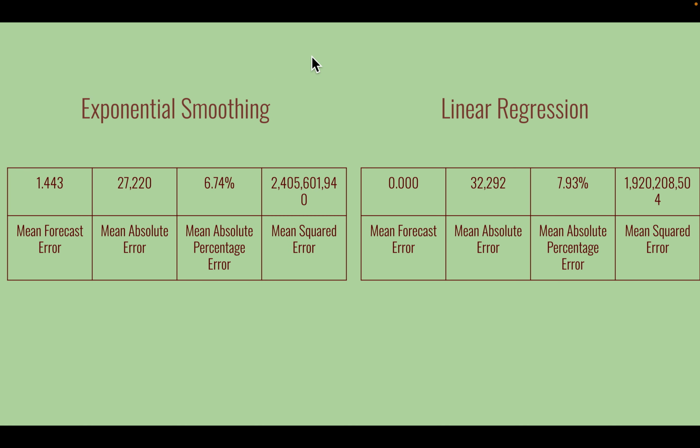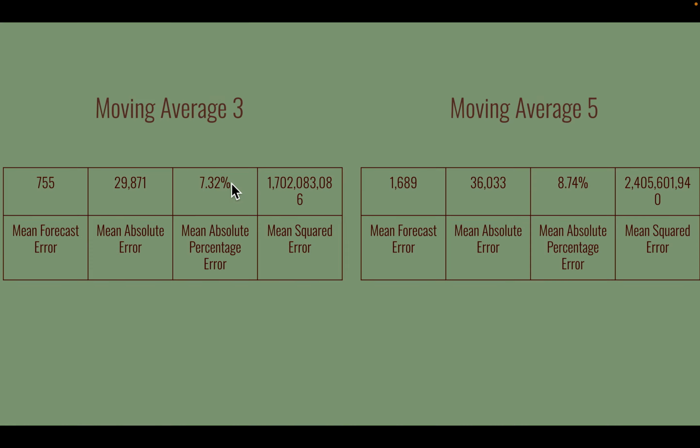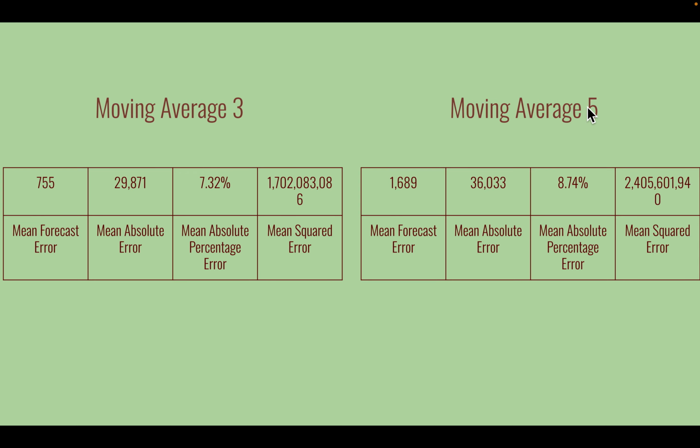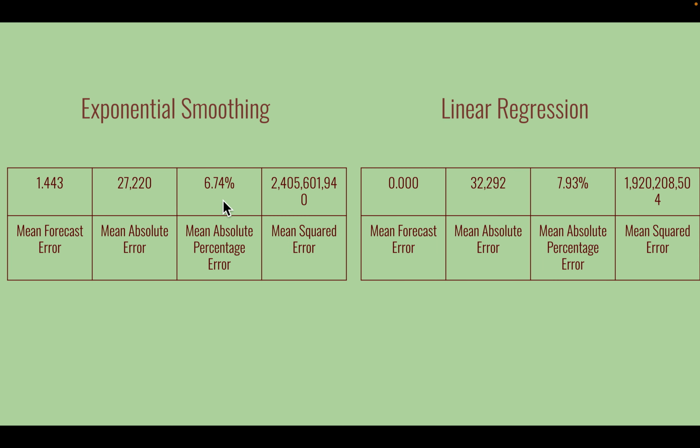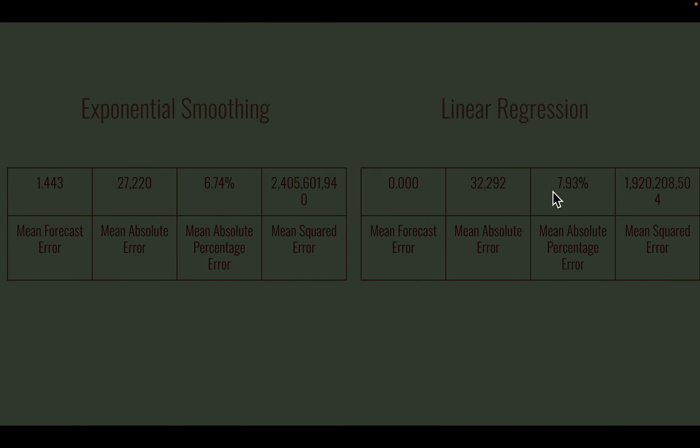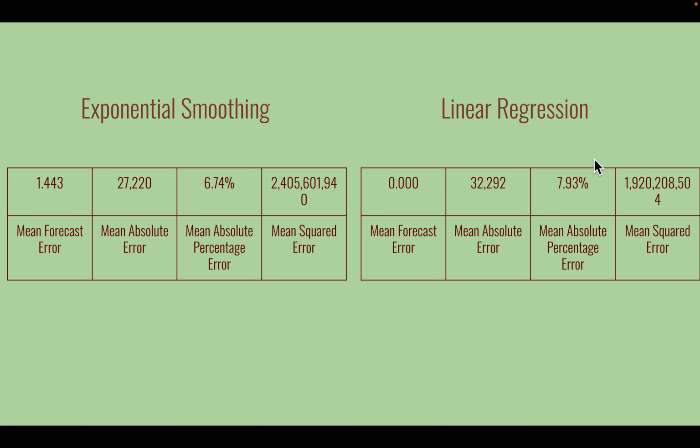But if we look at our exponential smoothing and linear regression, exponential smoothing is gathering all these means and making a specific forecast for it. And you can see here it is a lot lower than both the moving average 3 and the moving average 5, which means that we are closer to actually getting to the actual results. And then for the linear regression here, we are farther away. I think we're not the most far, but we are the second most far away from getting to our actual results. And this is the error.